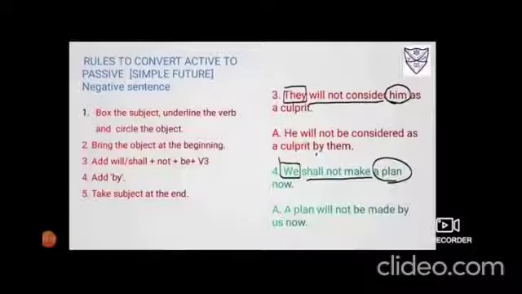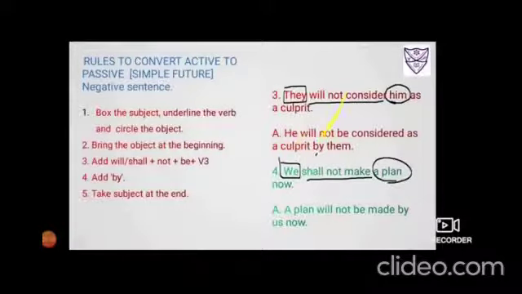Number 3, they will not consider him as culprit. So box the subject they, underline the verb will not consider, and circle the object him. Now bring the object ahead. So while bringing it ahead, him will change to he. Fine. Because it is again third person, so I'll use will.